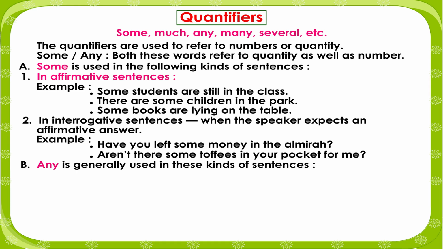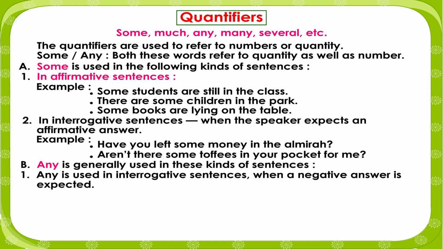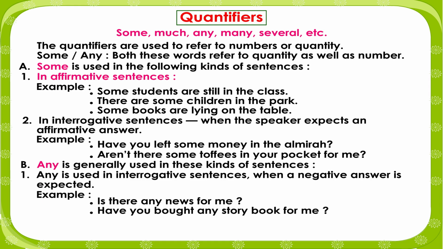B. Any is generally used in these kinds of sentences. 1. Any is used in interrogative sentences when a negative answer is expected. Example: Is there any news for me? Have you bought any storybook for me? Have you any difficulty in this project?